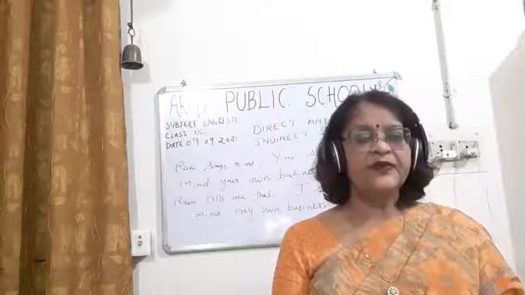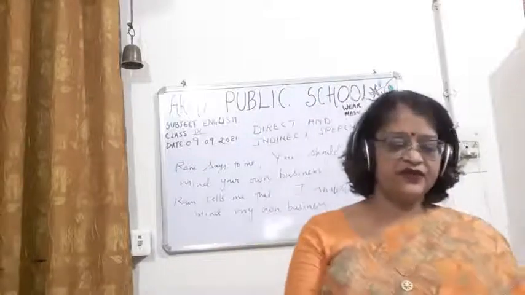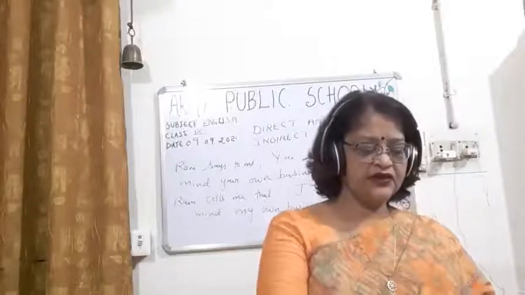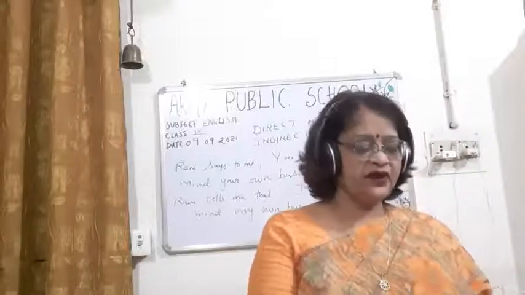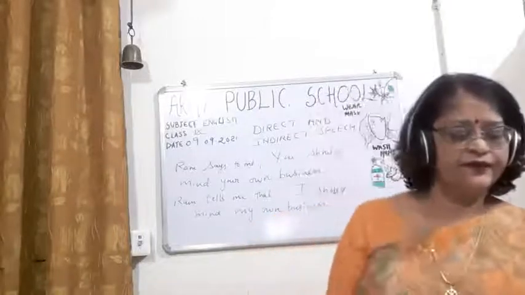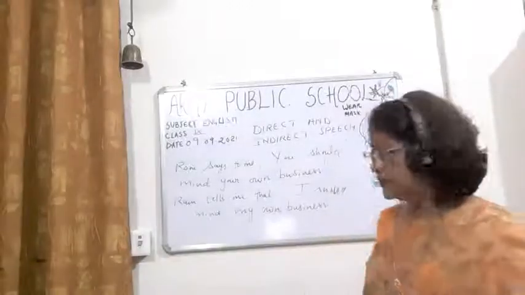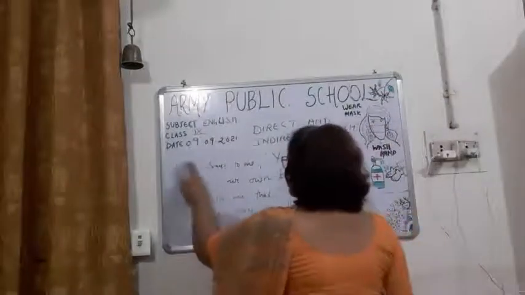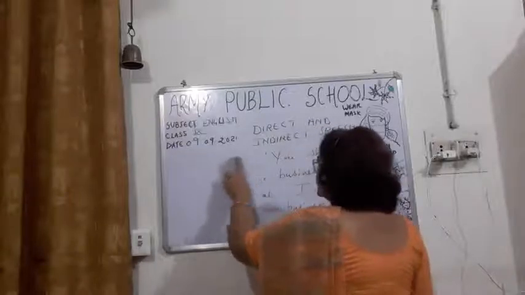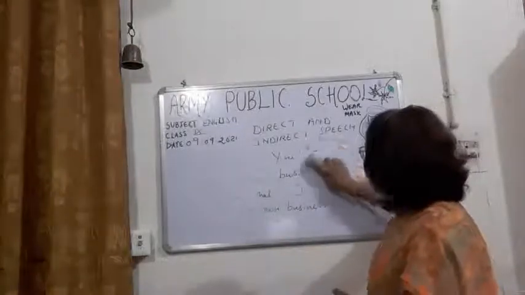Tenses like simple present will change to simple past, and simple past will change into past perfect. So all these things you have to remember. Then only, children, you can do the tenses. Now one thing, let me make clear: I think pronouns are clear to you, and if the third person is present inside the inverted comma, no changes will be there.